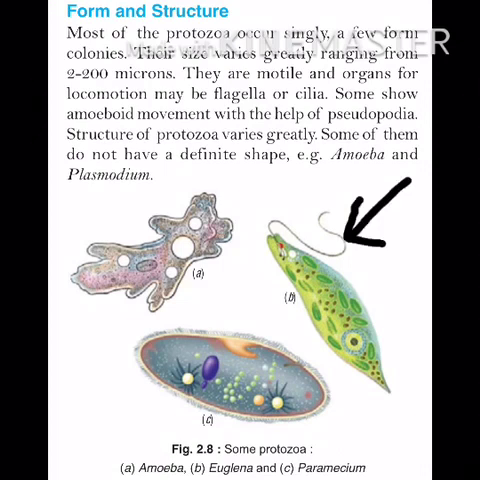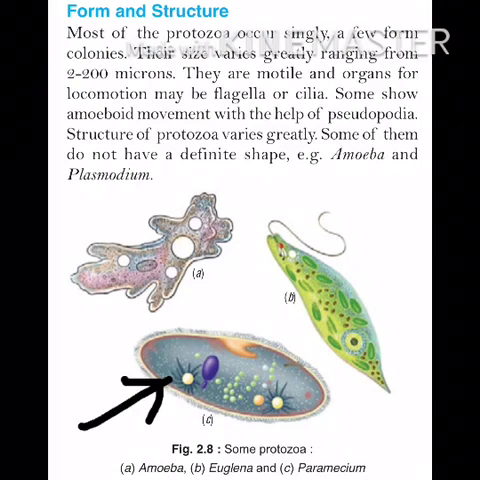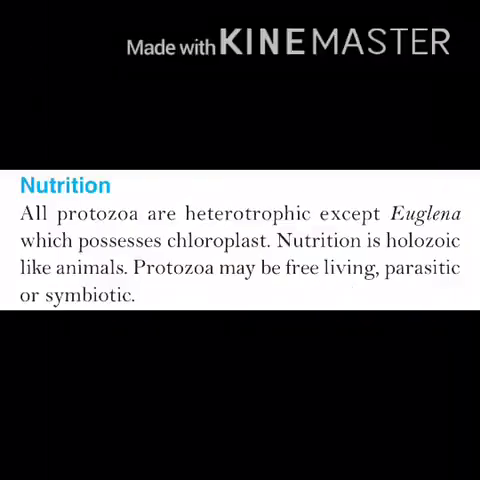You can see flagella in diagram B. These are structures that help them to move. And cilia are hair-like structures that you can see in part C. These also help in moving. Some show amoeboid movement with the help of pseudopodia. Pseudopodia are the false feet of amoeba. These are finger-like projections that help in movement. The structure of protozoa varies greatly. Some of them do not have a definite shape, for example amoeba and plasmodium.